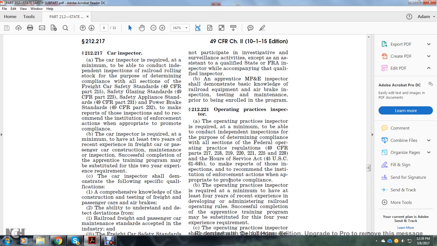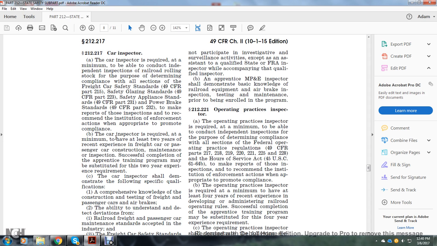Alright, Section 212.217, Car Inspector. The Car Inspector is required, at a minimum, to be able to conduct independent inspections of railroad rolling stock for the purpose of determining compliance with all sections of the Freight Car Safety Standards, Title 49 CFR Part 215, Safety Glazing, Title 49 Part 223, Safety Appliance Standards, Title 49 Part 231, and Power Brake Standards, Title 49 CFR Part 232, to make reports of these inspections, recommend enforcement action appropriate to promote compliance.